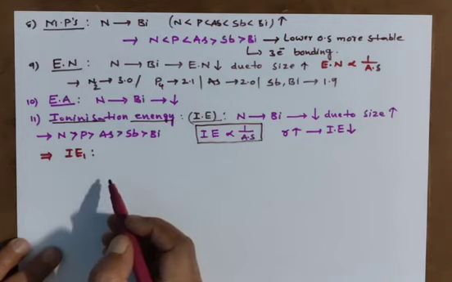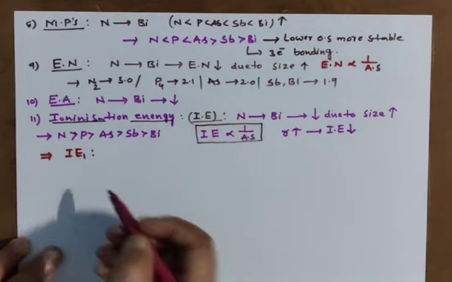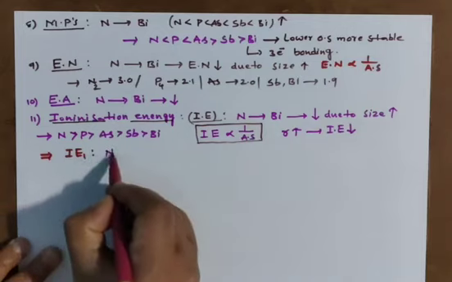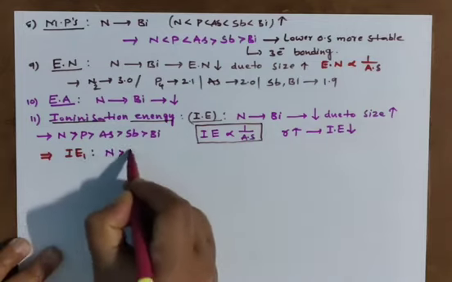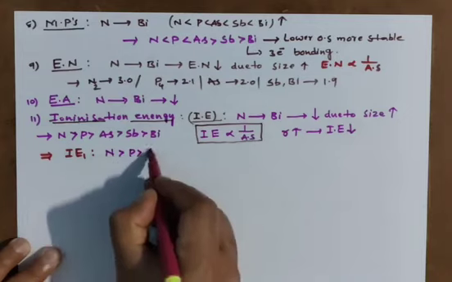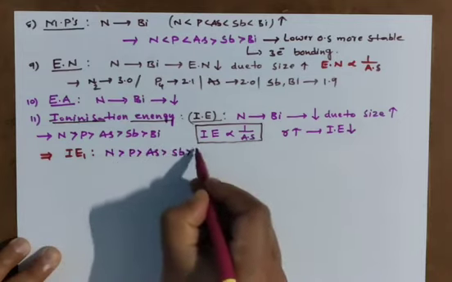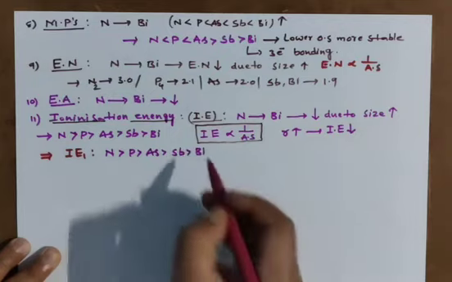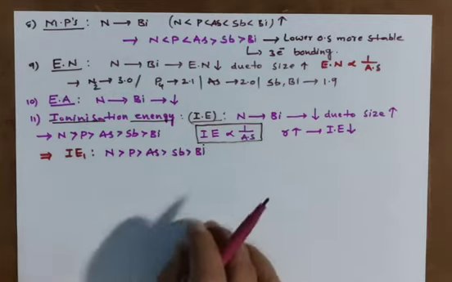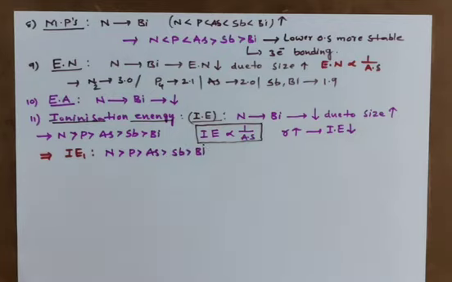The normal trend is what we are going to use: nitrogen, phosphorus, arsenic, antimony, bismuth. Size increasing, IE value decreasing.